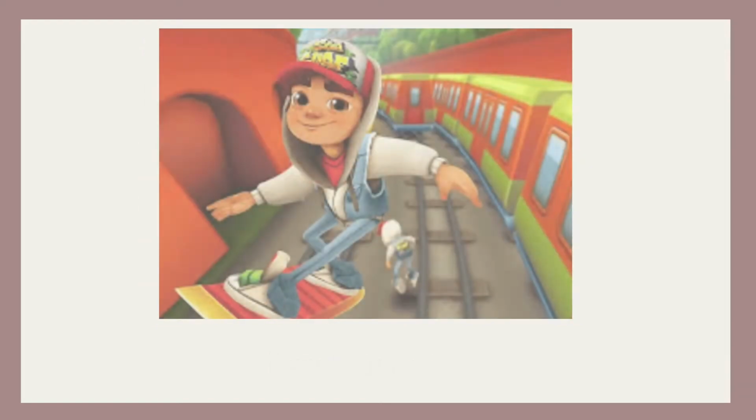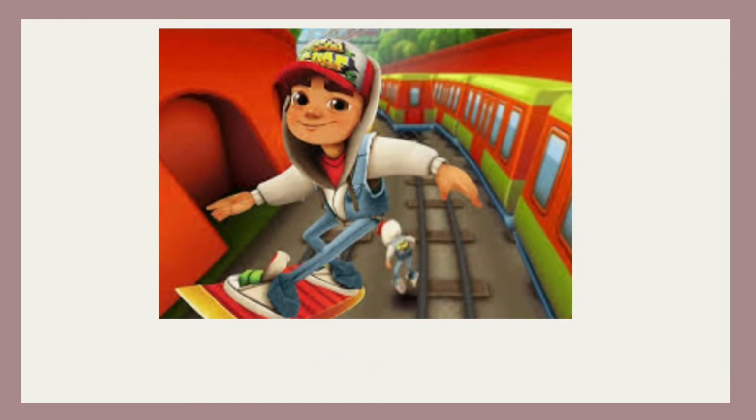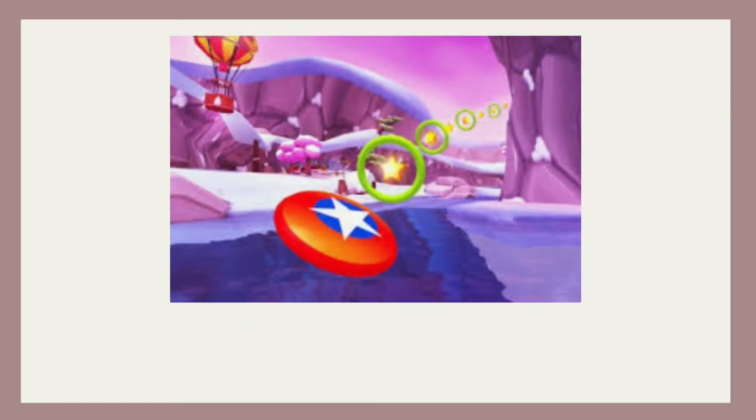Next is, in this game, the player runs to escape from an inspector and collects stars along the way. Yes, we all are familiar with this game. What is this? Subway Surfers. Next, fourth, you have to guide your disc through gates and collect as many stars as you can along the way. Which game is this? Yes, that is Frisbee Forever.